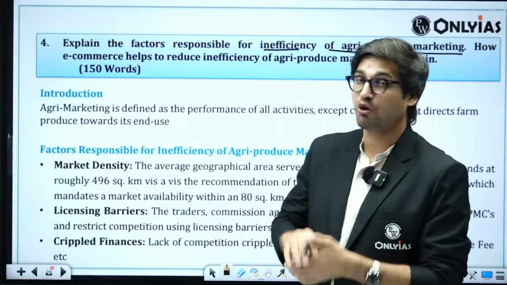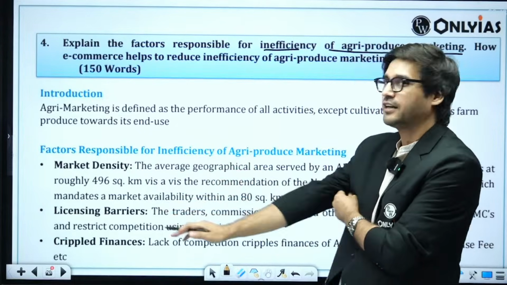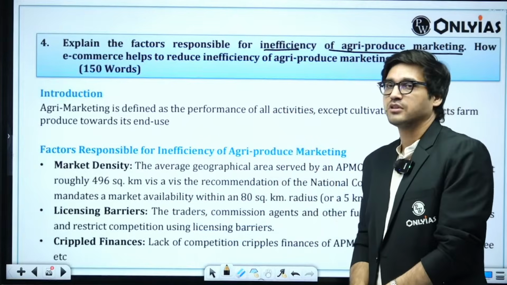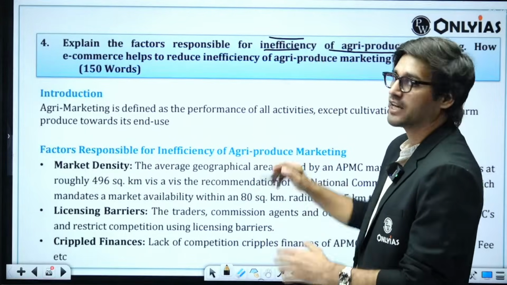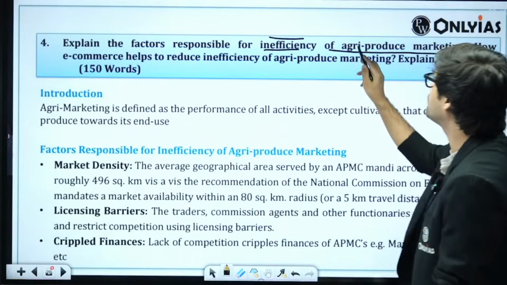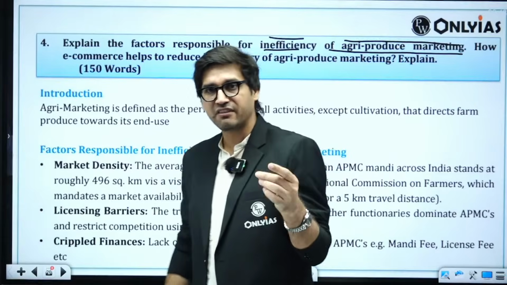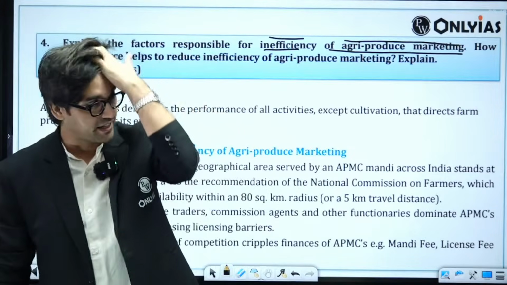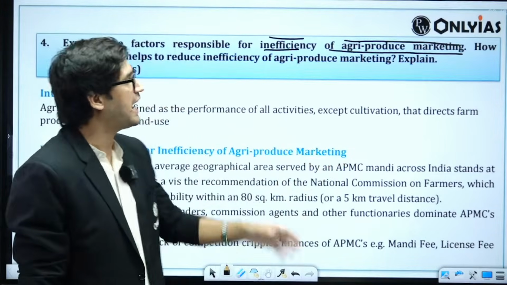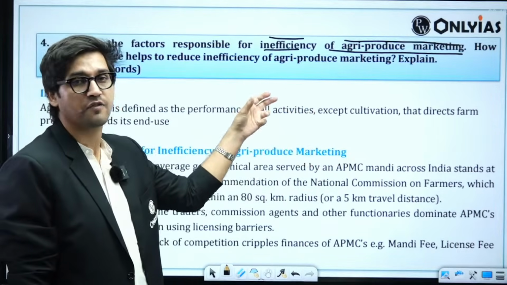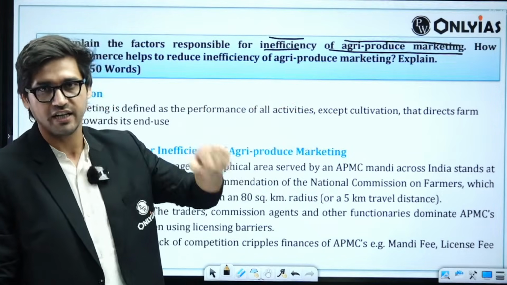Like I said, there are so many points they can mention here, right? Here, should I explain inefficiency as to what it means? Absolutely not. I will use another keyword, which is agriculture produce marketing. To begin very quickly, I will simply define what agriculture produce marketing means, and then I will address the question: reasons for inefficiency of agriculture produce marketing in India.